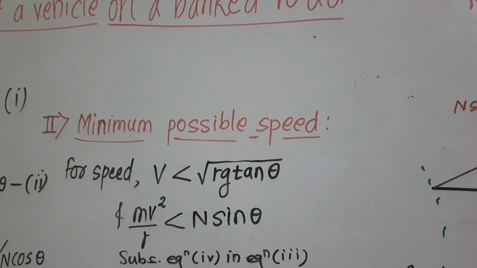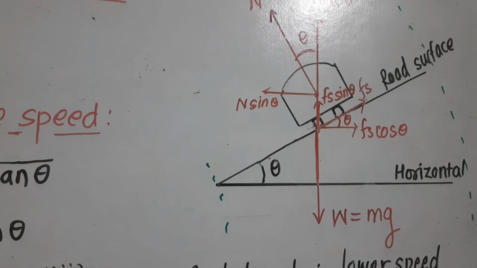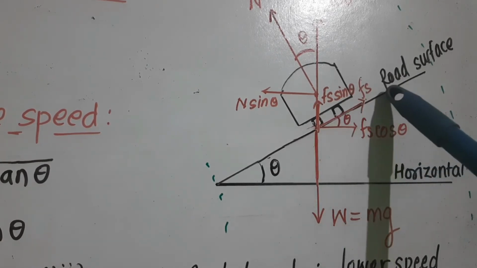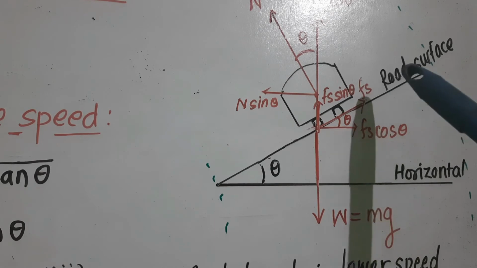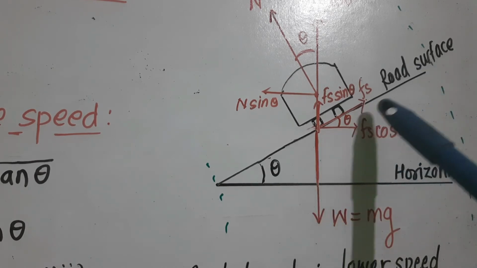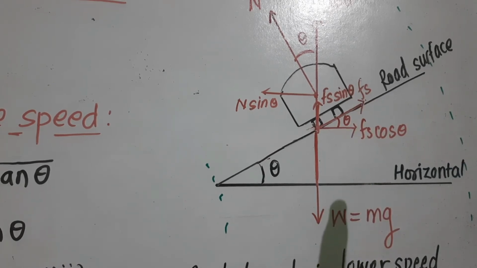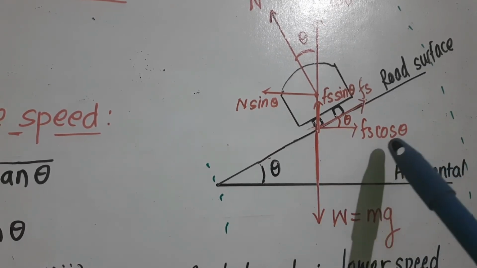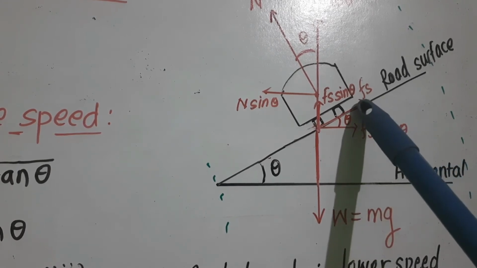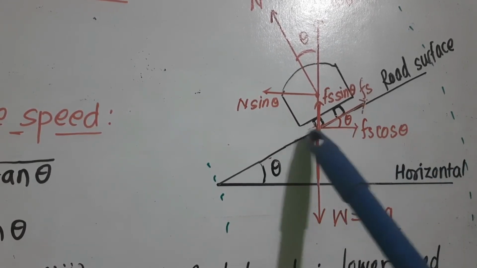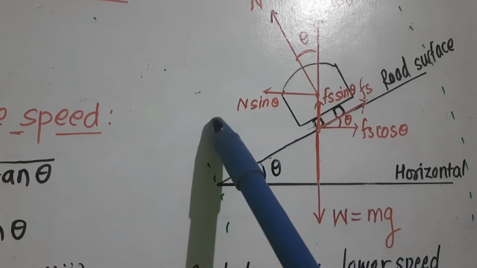Second case, for minimum possible speed, that is for speed V less than root Rg tan theta and mv square upon r less than N sin theta. In this case, we can see the direction of force of static friction between the road and the tires is directed along the inclination of the road but upwards, and the horizontal component Fs cos theta of this force of static friction is opposite to the direction of N sin theta.